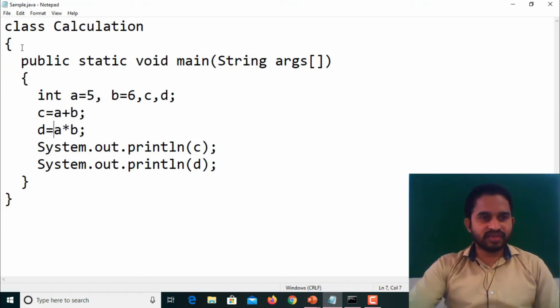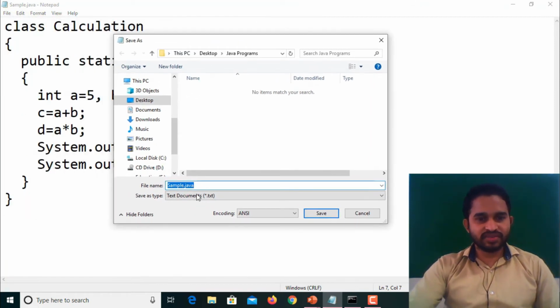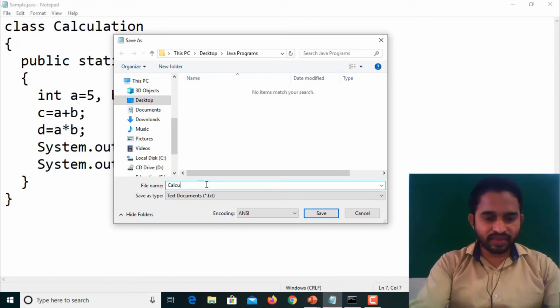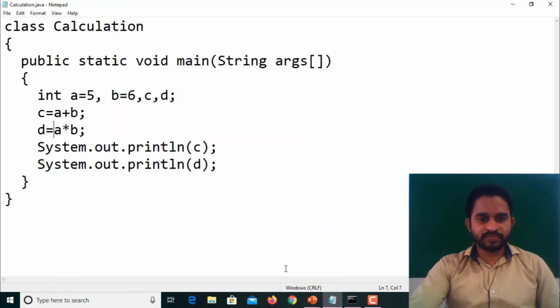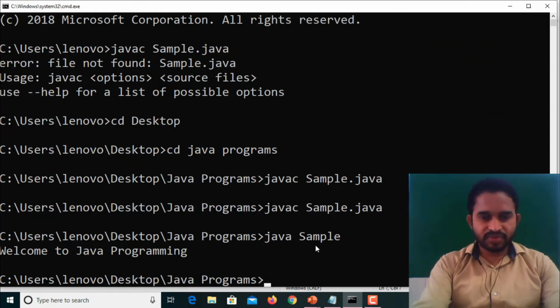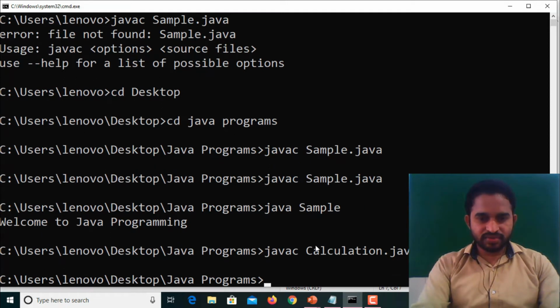How to save this file? Already we have seen. Save as file name .java. What is the file name here? Calculation. So I am saving it as Calculation.java in the Java program folder. Shall we go for compilation and execution of the program? Go to the command prompt. What is the command we are using? Javac Calculation.java. So here, no errors.